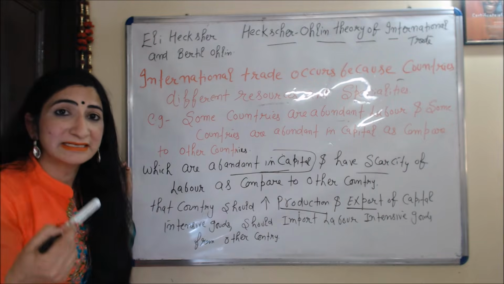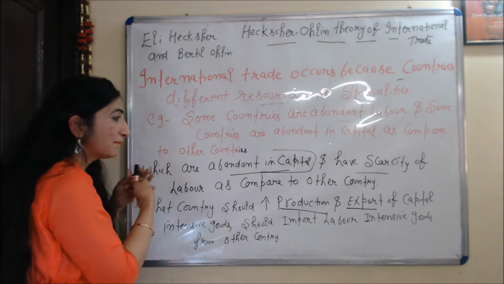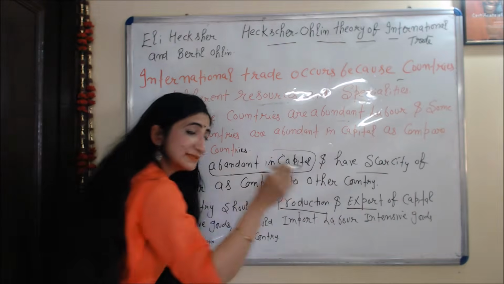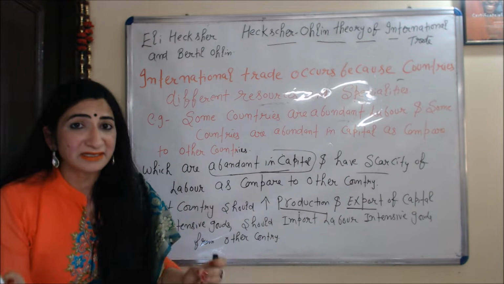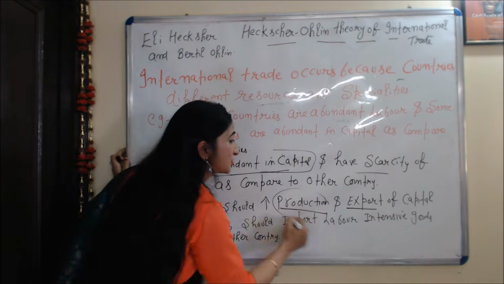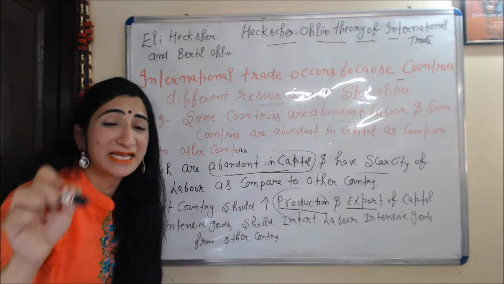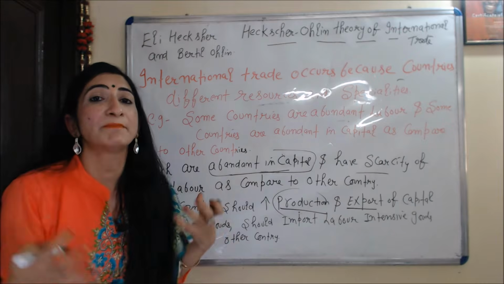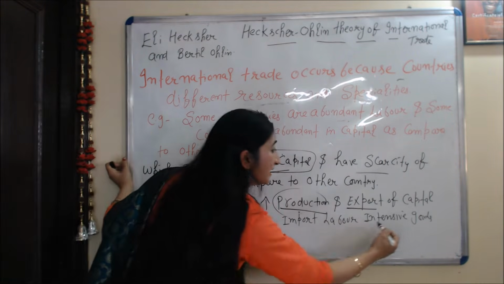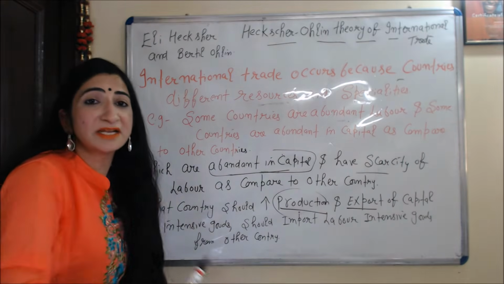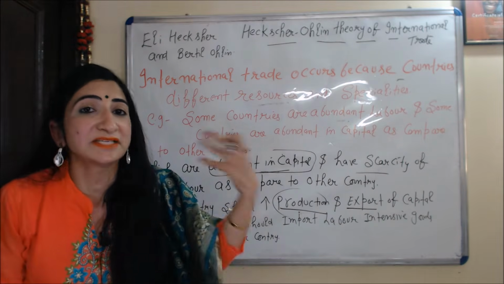This theory basically suggests countries which are abundant in capital and have a scarcity of labor as compared to other country should increase the production and export of capital intensive goods because that country has abundant capital, and should import labor intensive goods from another country because that country has scarcity of labor.